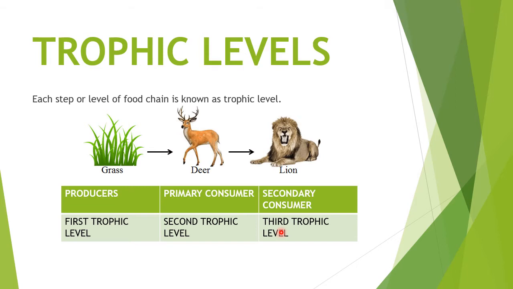So what are trophic levels? Each step or level of food chain is known as trophic level, and therefore with the help of example we have shown over there, that is producers, the example is grass, they belong to the first trophic level. Then we are having the primary consumers, herbivores, example is deer, that is under the category of your second trophic level. Then we are having the secondary consumer, carnivores, example is lion, under the third trophic level.